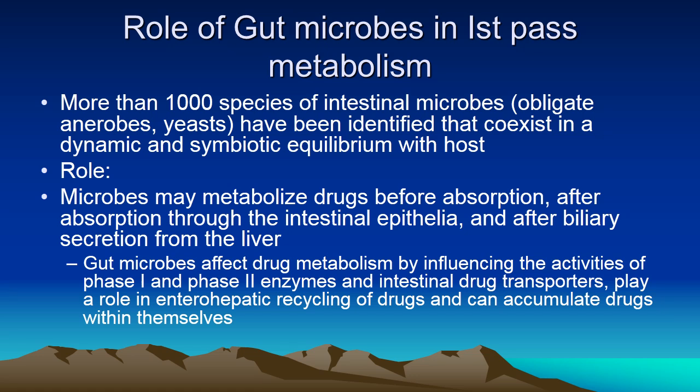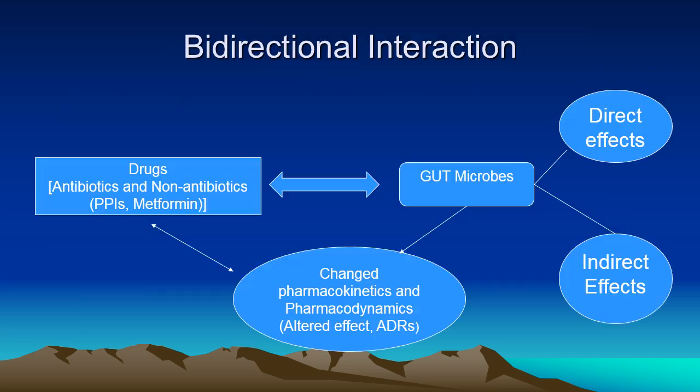So before absorption, first pass effect may occur. The gut microbes affect metabolism by influencing the activities of phase 1 and phase 2 enzymes, and intestinal drug transporters play a role in enterohepatic recycling of the drugs and can accumulate drugs within themselves also. So they play multiple roles in mediation of first pass.